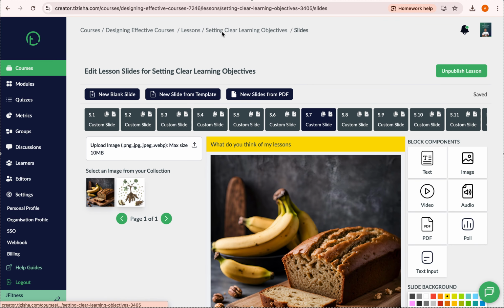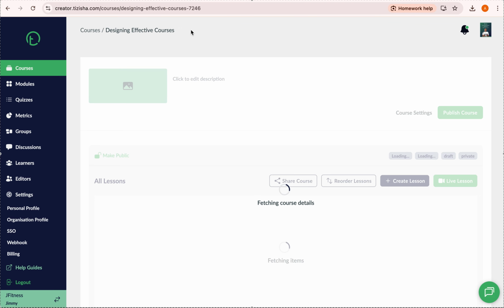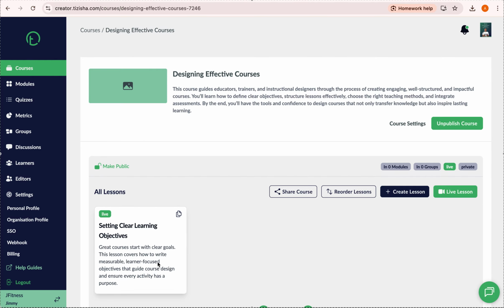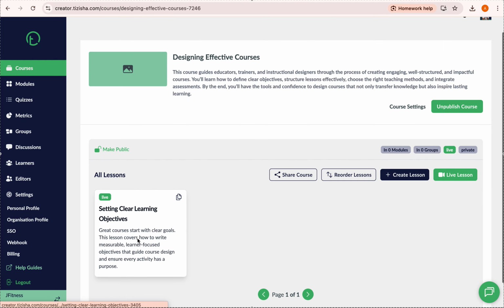Let's navigate back here. You can now see the status here is live, from initially how it was a draft. The status has now changed to live. And you can also duplicate this.